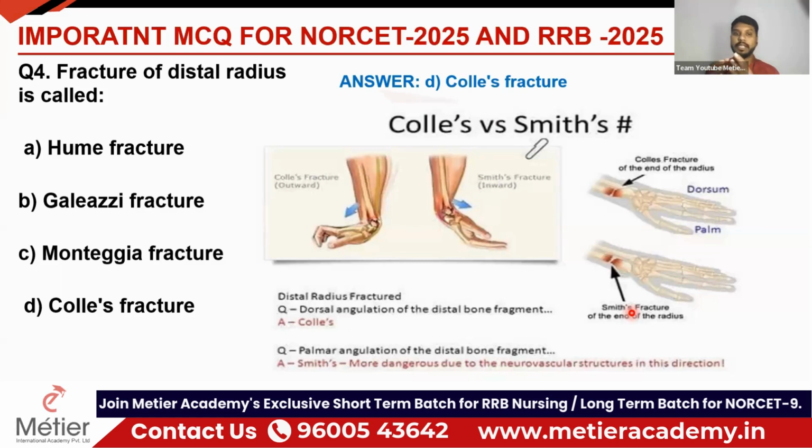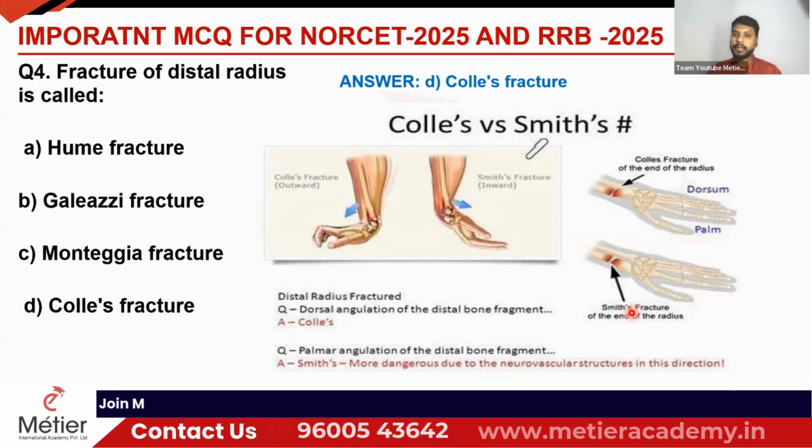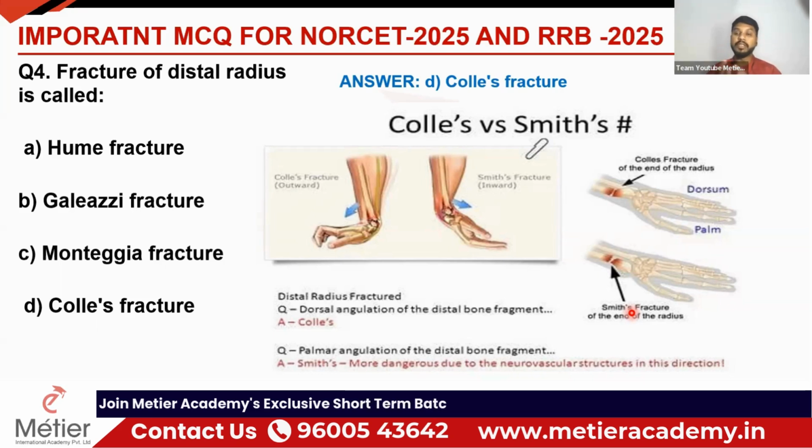So what the difference is, the Colles' fracture is outward. So you can see this is the palm, right? When your injury is happening, this outward pressure will cause Colles' fracture. When it is inward, when the person is getting the inward fracture, that will lead to the Smith fracture. So that is the difference between the Colles' and Smith. Both are distal radius only, a complete cut will happen. But which one is most serious? Smith is more serious because the neurovascular structure is damaged, right? So that is why Smith fracture is too dangerous, right?